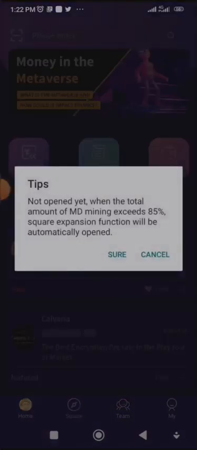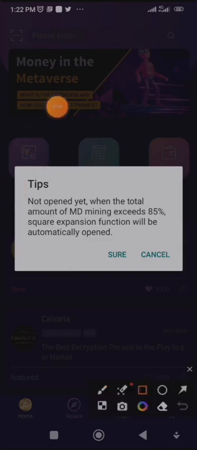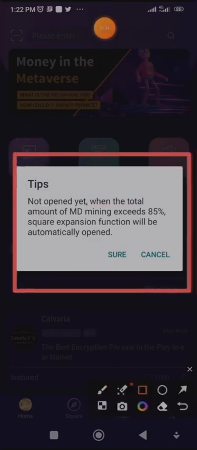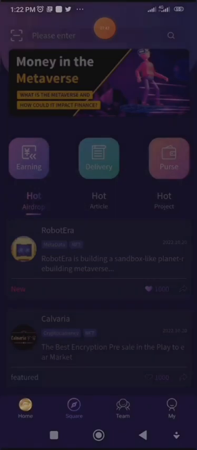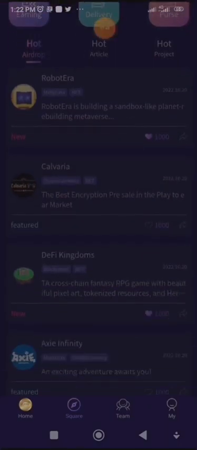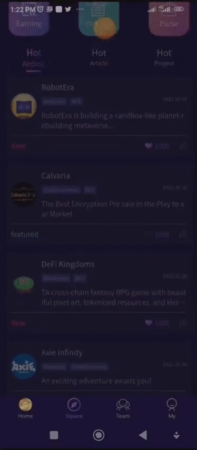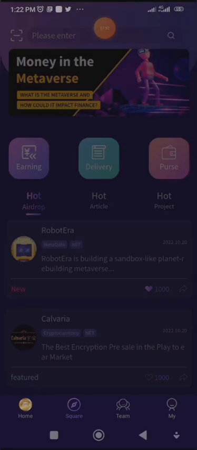Now it says the information here on Square, it says tips, not opened yet. When the total amount of MD mining exceeds 85%, the Square expansion function will be automatically opened. I'll click on sure. Now if you look further, here we have some information which is not accessible now.